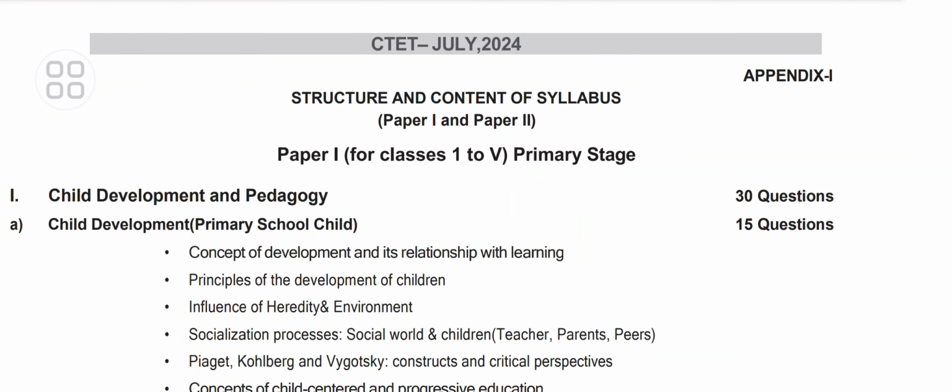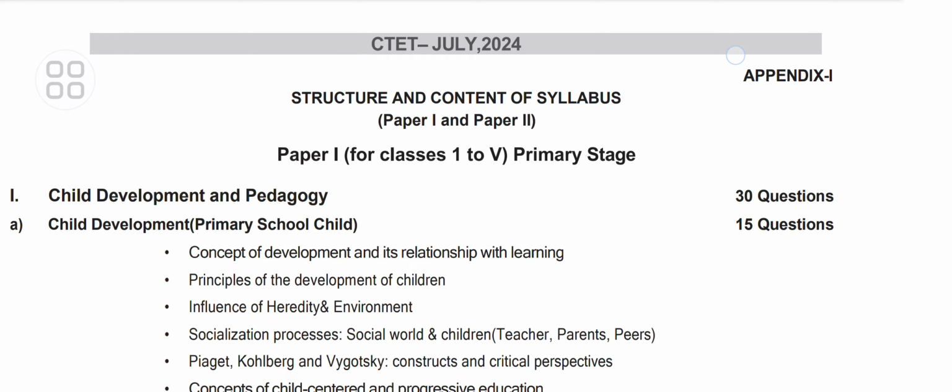So we know there are two papers, Paper 1 and Paper 2, and one who wants to teach classes 1 to 5 and 6 to 8 needs to sit for both examinations. The fee is 1,000 and 1,200 for the different examinations. If one wants to sit for only one examination, then it's one paper. If one wants to sit for two examinations, then it's two papers. So let us discuss the first paper.